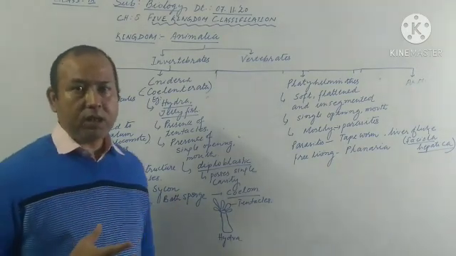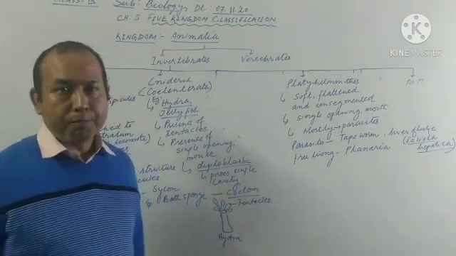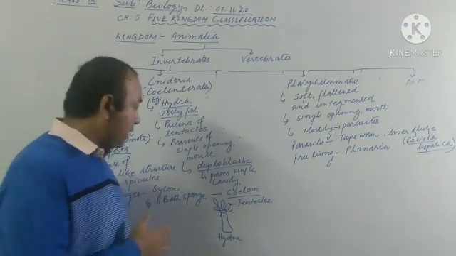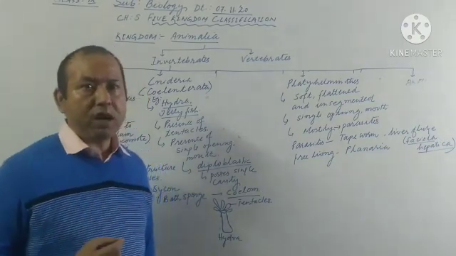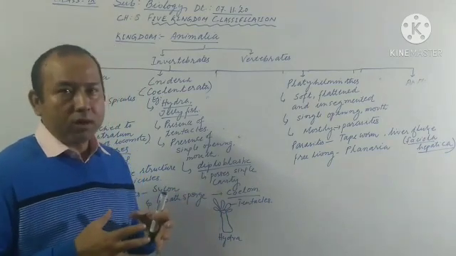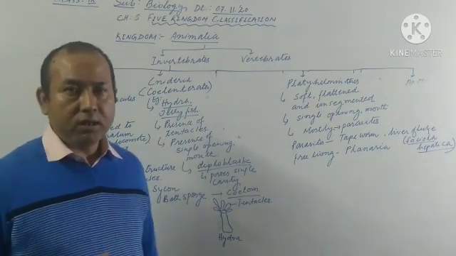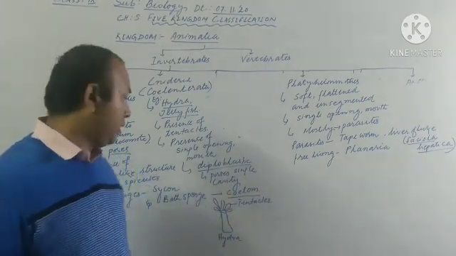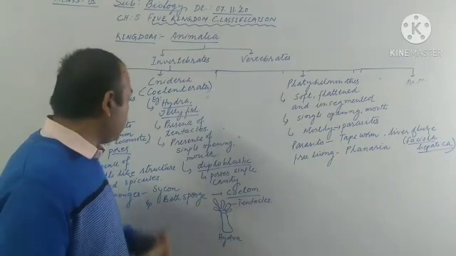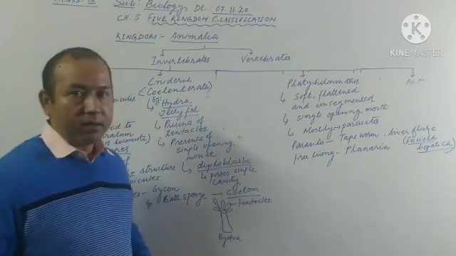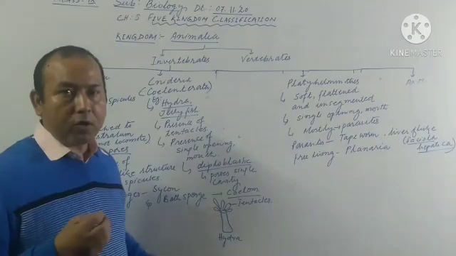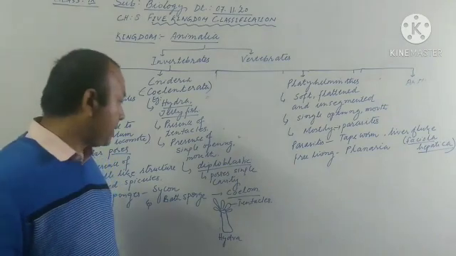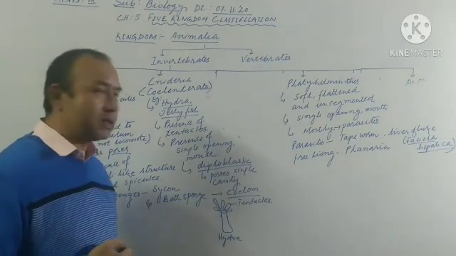These tentacles they usually use to ingest the food. Let me further add more points. These tentacles bear poisonous cells which are called nematocysts. Once they hold their prey, they release the poison. This poison kills the prey, and then after that it is ingested into the body. The next point is that they bear a single opening at their top, which we call the mouth. Single opening, no anus, only a single opening is present, which remains surrounded by these tentacles.